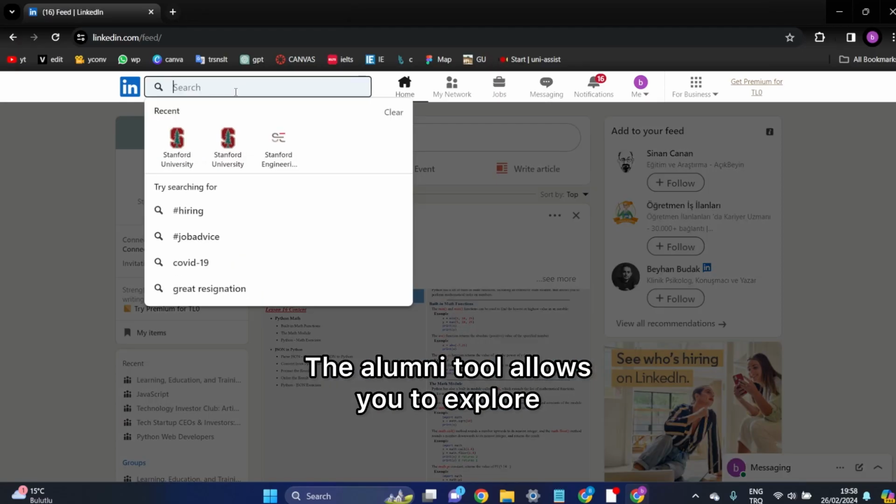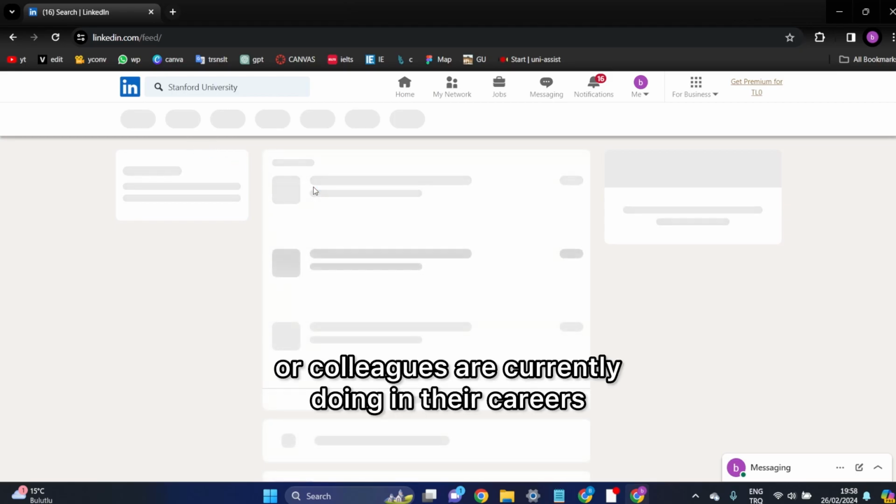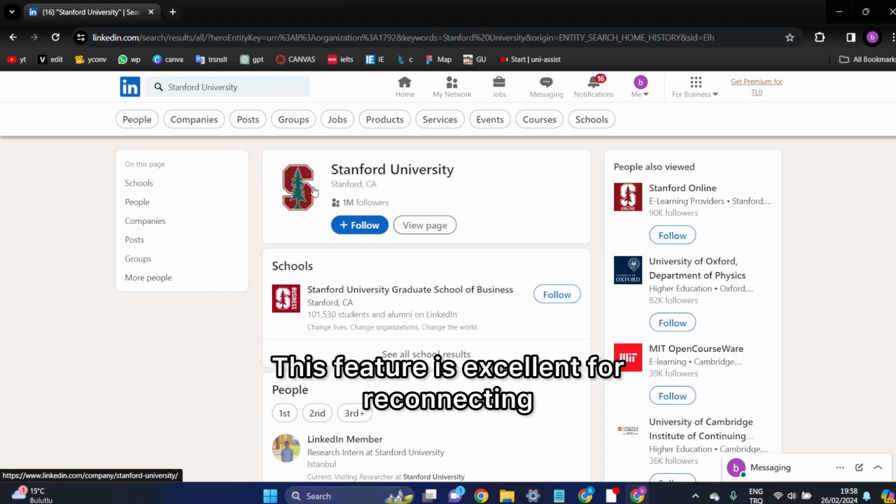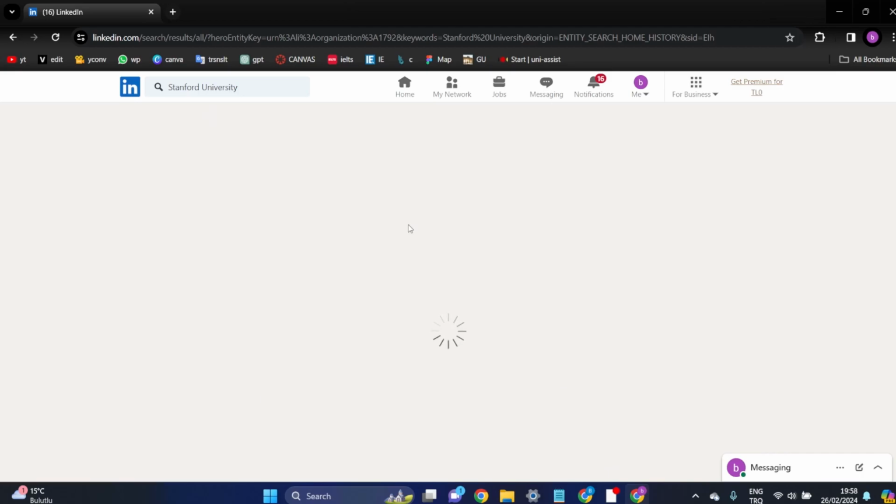Second, Alumni Tool. The Alumni Tool allows you to explore what your former classmates or colleagues are currently doing in their careers. This feature is excellent for reconnecting and expanding your network.